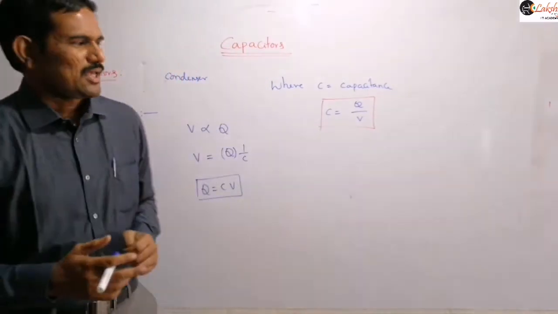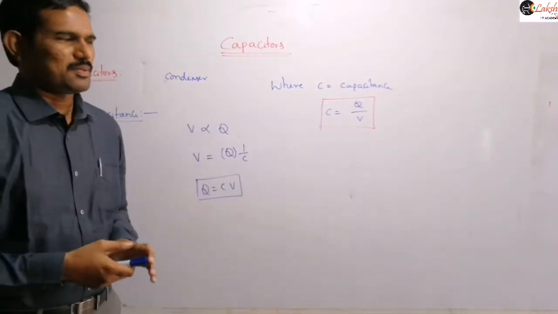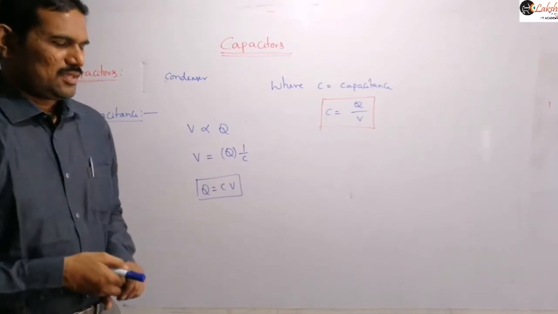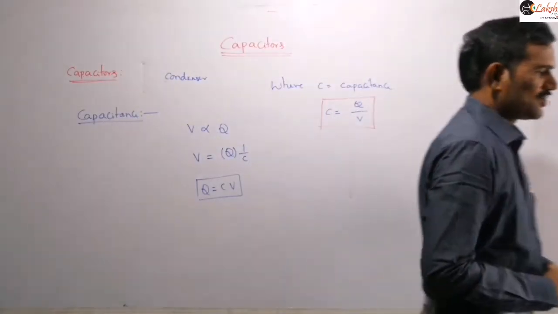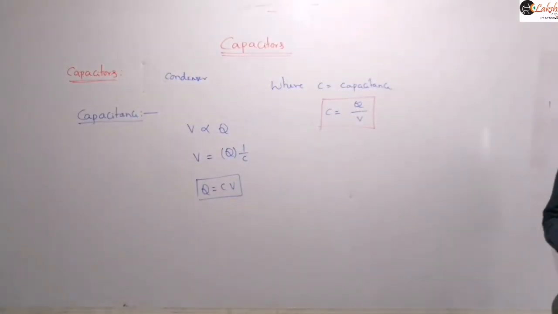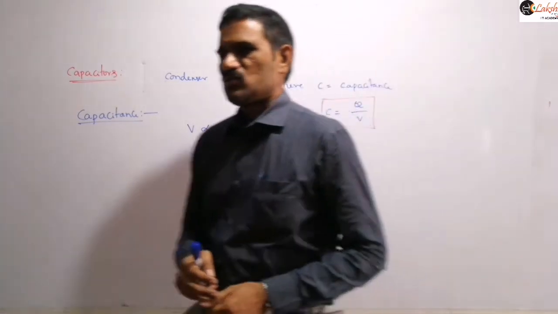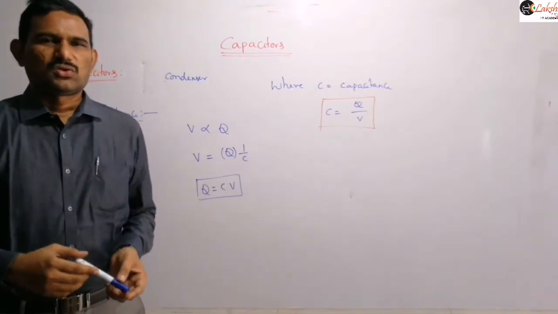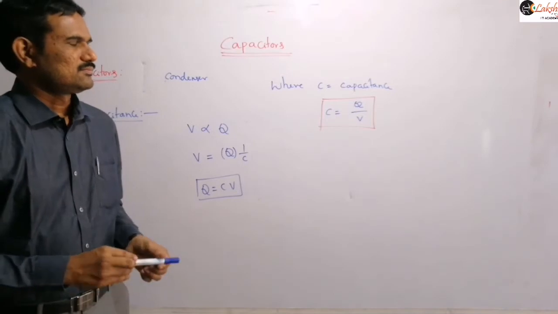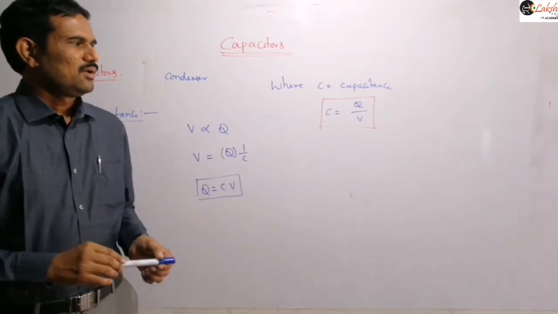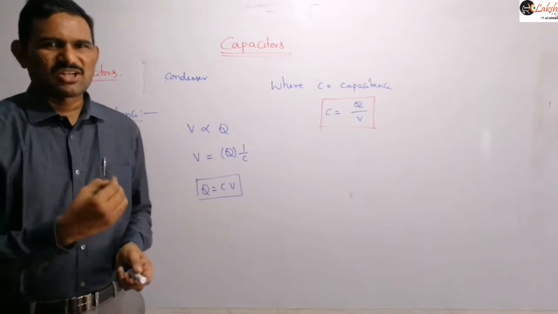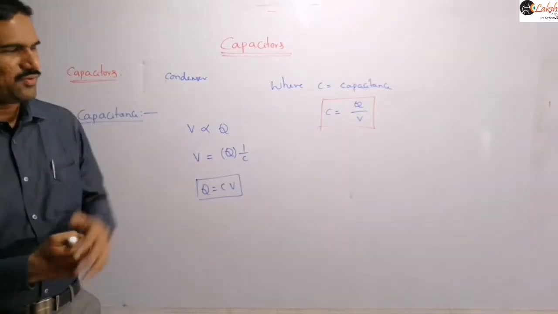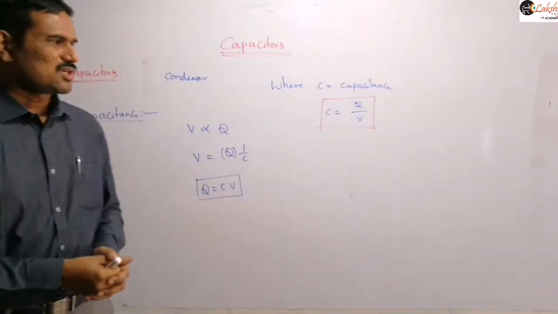Therefore the capacitance of a capacitor can be defined as the ratio of charge given to the object to its potential or potential difference. That means, as I said, if you are taking two conducting surfaces together, then we need to find the potential difference.